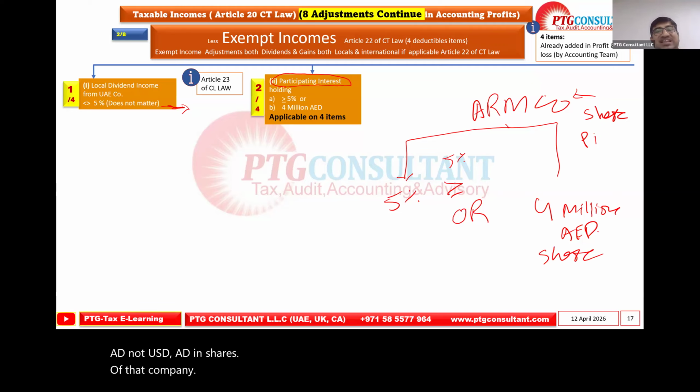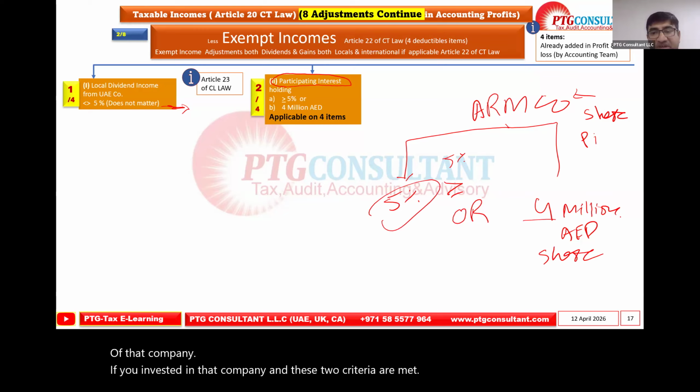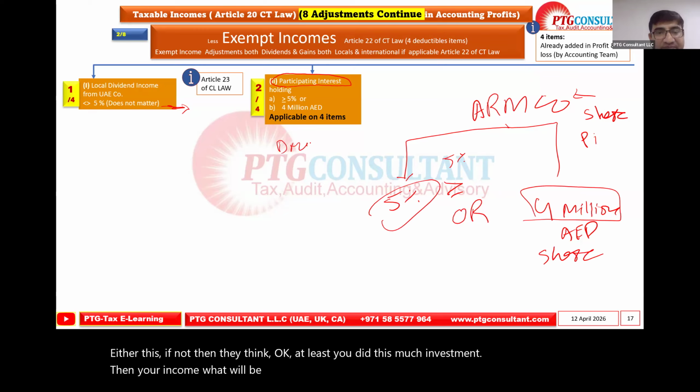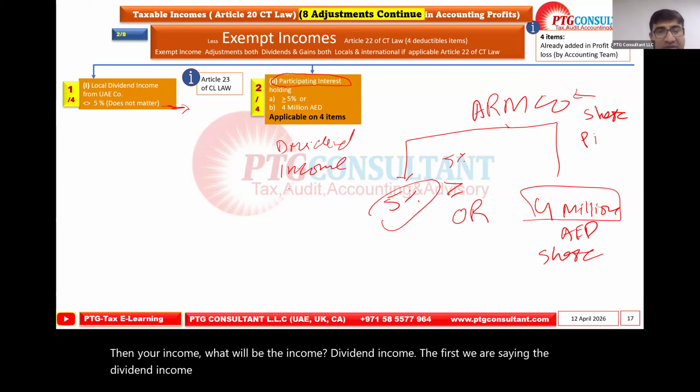If you invested in that company and either of these two criteria is met, then they think, okay, at least you did this much investment. Then your income, what will be the income? Dividend income. The first thing we are saying is the dividend income will be exempt.